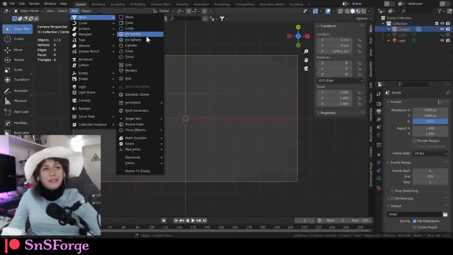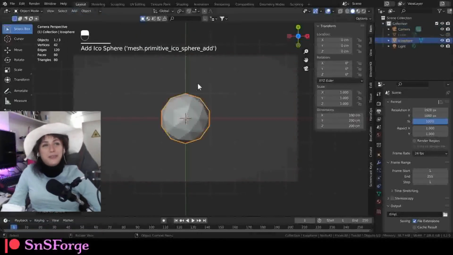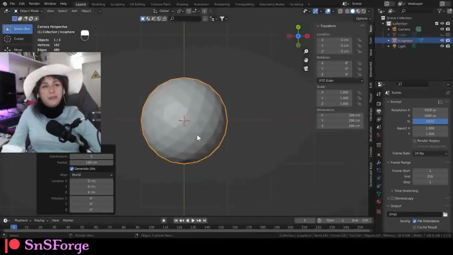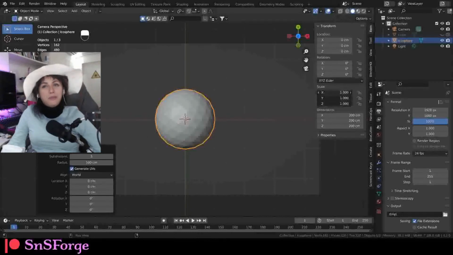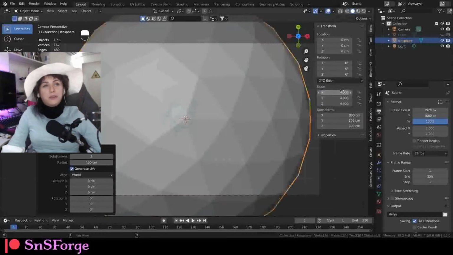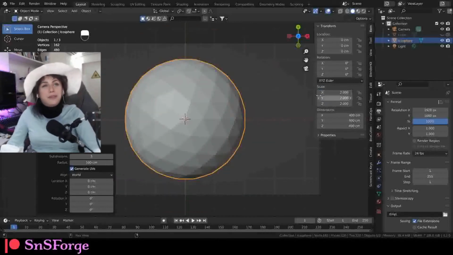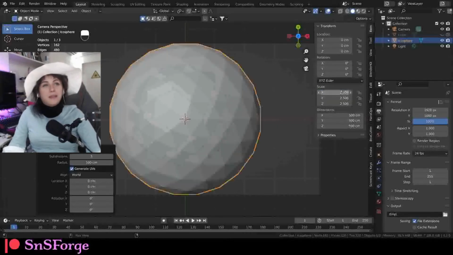So now we're going to add an icosphere like that. Perhaps we could increase the subdivisions in it like that. Then maybe increase the scaling to like 4. Oh, it's too big. How about 2? I said 2. There you go. Or maybe 2.5. 2.5. There you go.